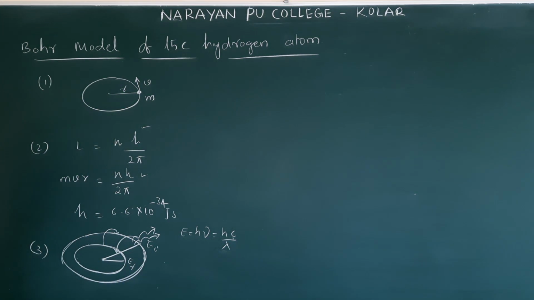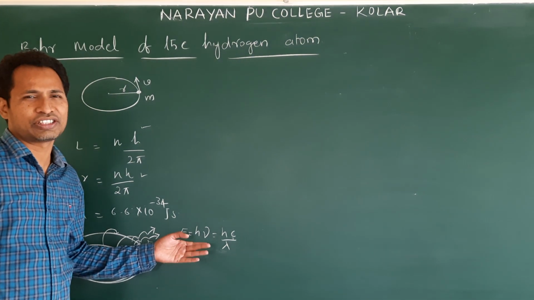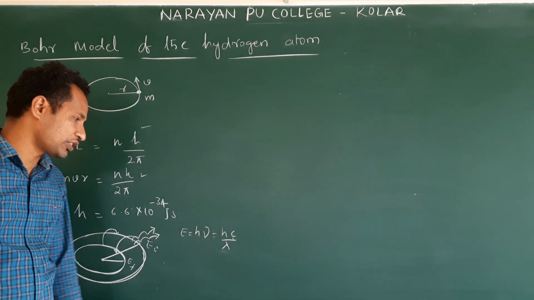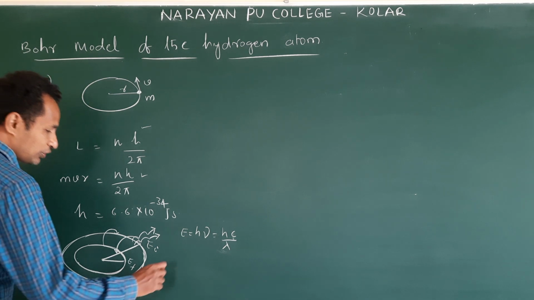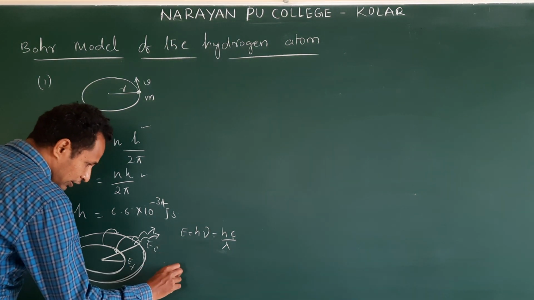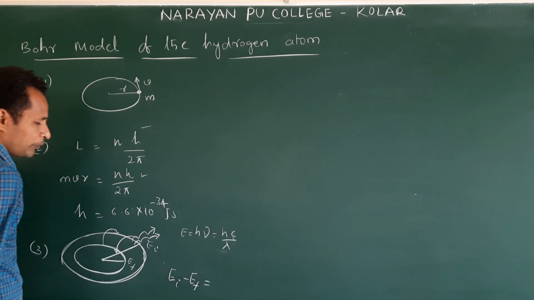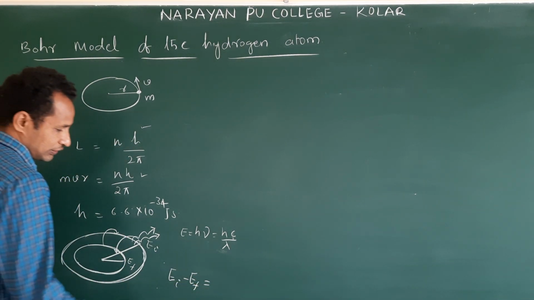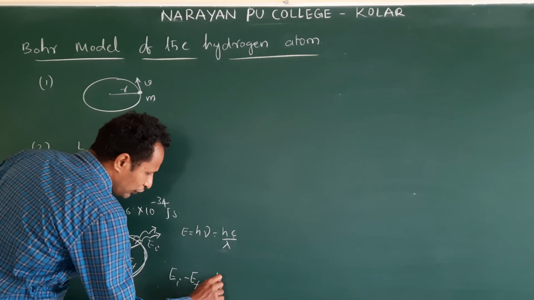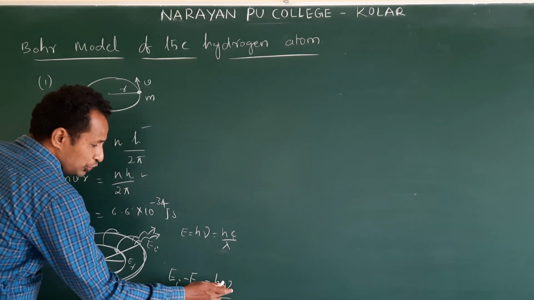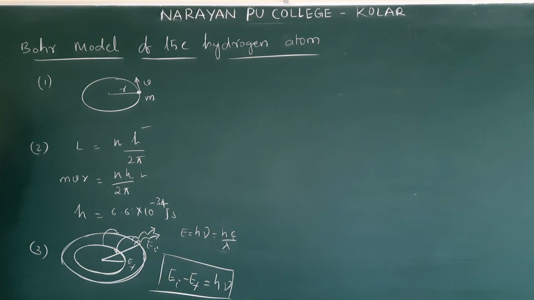Just remember why it is hc by lambda. Actually, this comes in electromagnetic waves, but till then you just remember hν, which you are already studying in atomic structure in chemistry. Anyway, now here, electron jumps are taking place. The energy of this photon is the difference between higher energy and lower energy, equal to hν, where ν is the frequency and h is Planck's constant. So this is the third postulate.